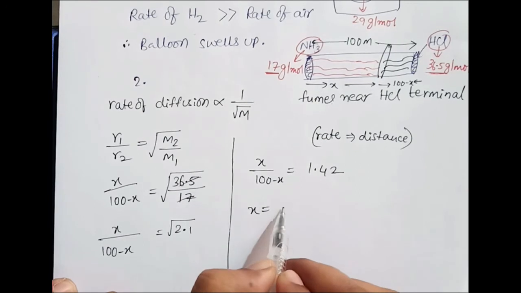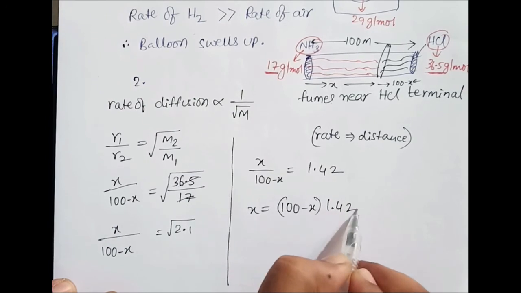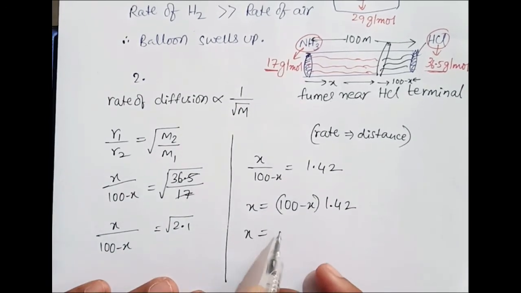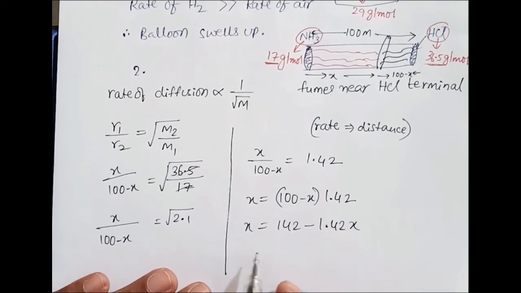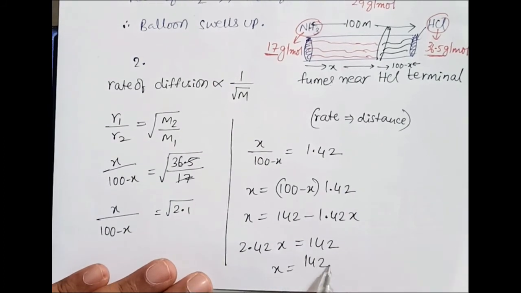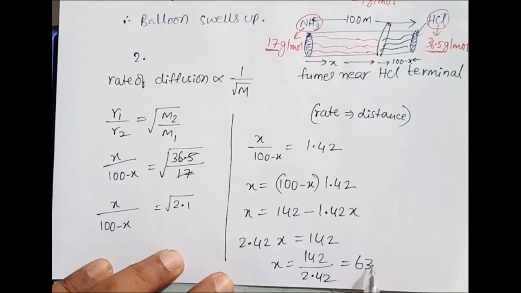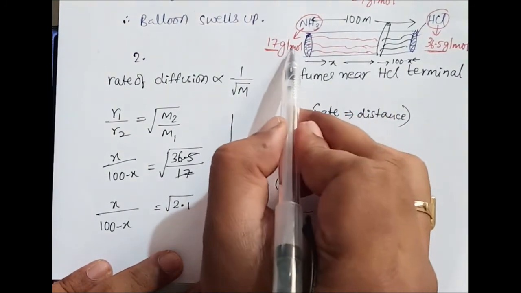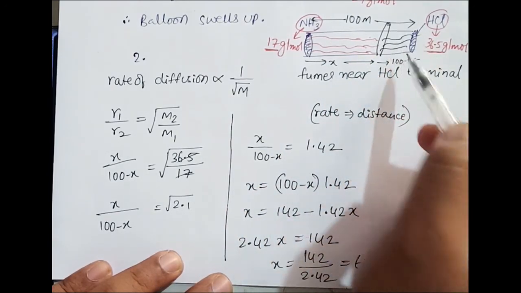So x is equal to (100 minus x) into 1.42, which means x is equal to 142 minus 1.42x, so 2.42x is equal to 142. x is equal to 142 over 2.42, which is around 63 meters. So ammonia will travel 63 meters and the remaining 37 meters will be traveled by HCl.